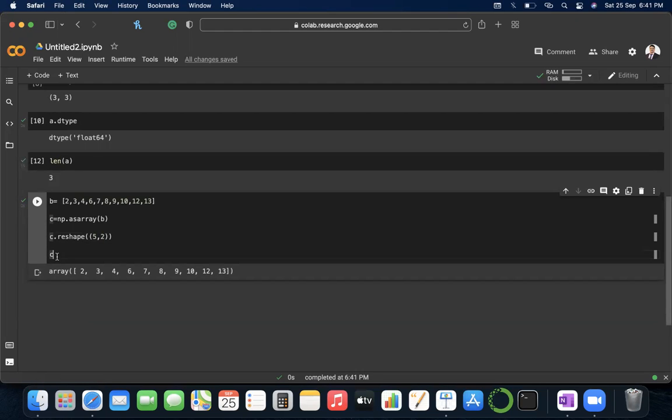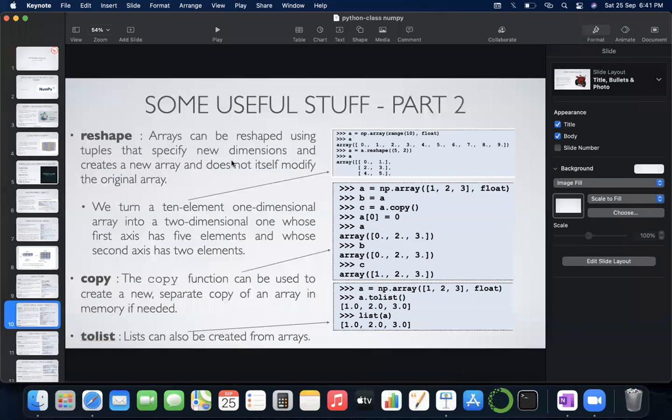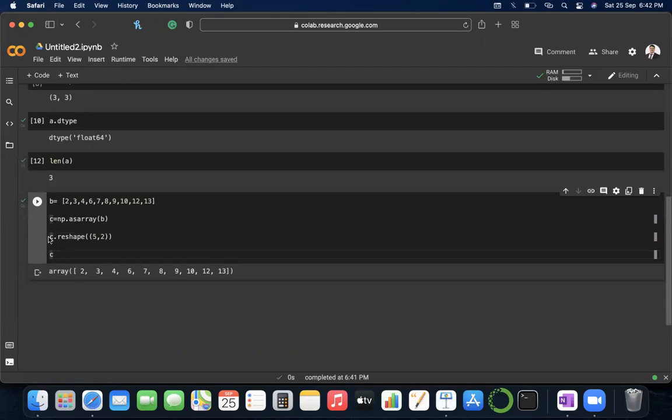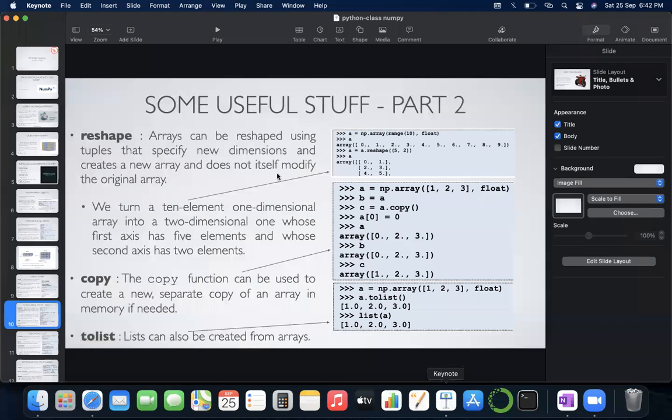See, this one actually affirms the point that it doesn't modify the original array. Instead, it creates a new array. Since I did not allocate anything here, it came as the original array as it was. Now here, 1, 2, 3, 4, 5 rows and 1, 2 columns. So 5 rows and 2 columns, the data has been reshaped. So this is what reshape does.